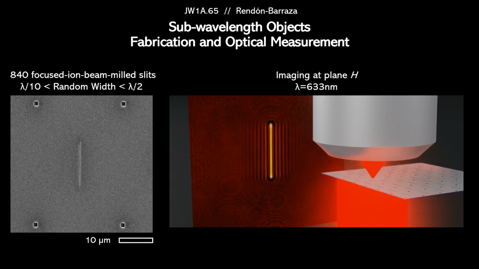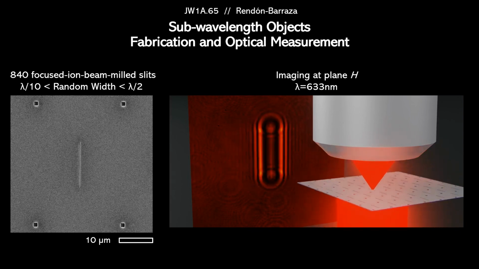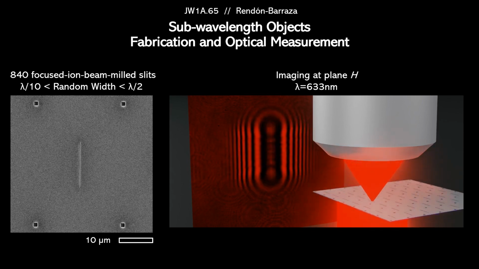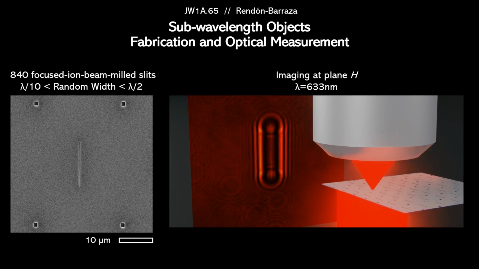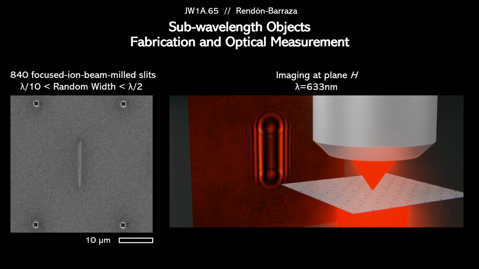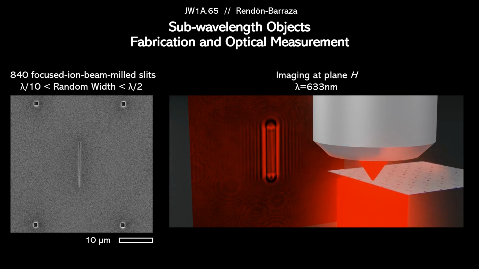Then, we imaged the sample in a conventional microscope. A coherent light source at 633 nanometers was slightly focused on the sample, and the transmitted scattering pattern was collected by a high numerical aperture lens into a CMOS camera.